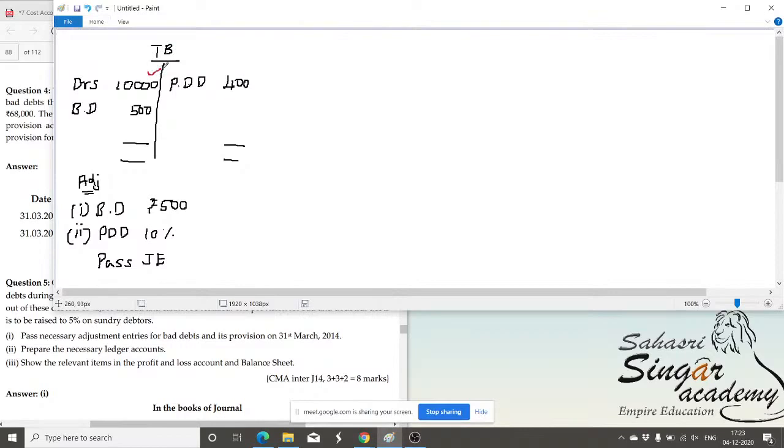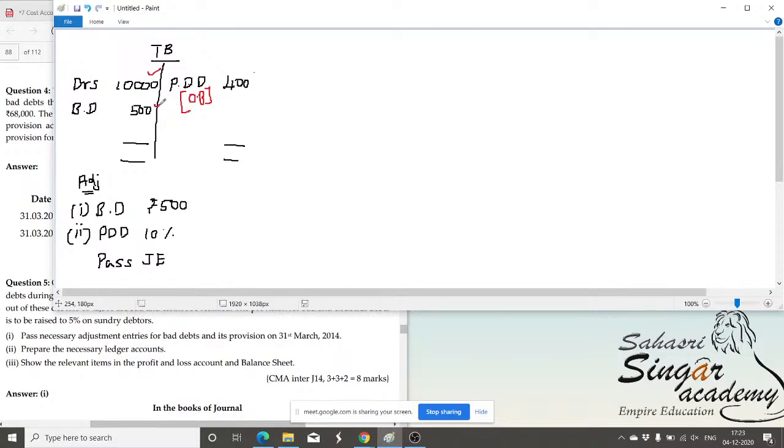Debtors is the balance amount recoverable from the buyer of our commodity. Provision for doubtful debts given in the trial balance is nothing but the opening provision available, the opening balance, OB. In the previous year itself, we created 400 rupees, considering there will be bad debt loss later, so that the bad debt could be adjusted to the 400. So the 400 appearing in the trial balance is nothing but the opening PDD, used for adjusting the bad debt.